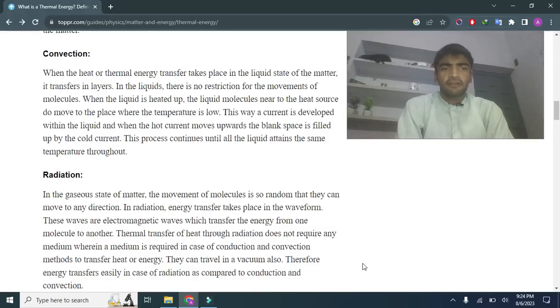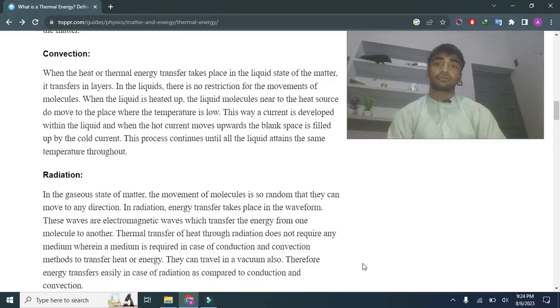Within the liquid, when the warm currents move upwards, the empty space is filled by the cold current. This process continues until all of the liquid attains the same temperature. We can say heat transfers from body to body. If one body touches another, heat transfers until both bodies reach the same temperature.